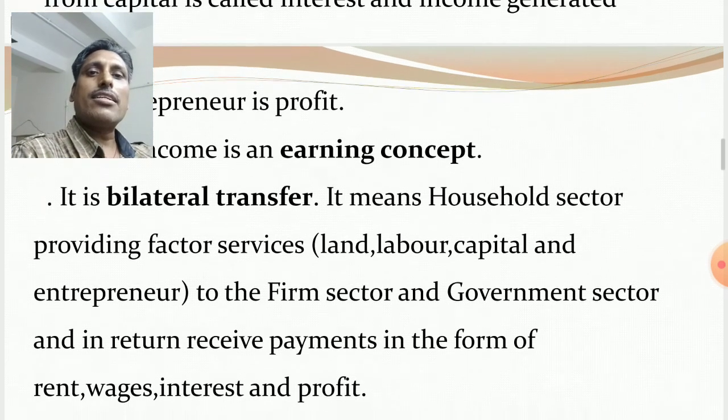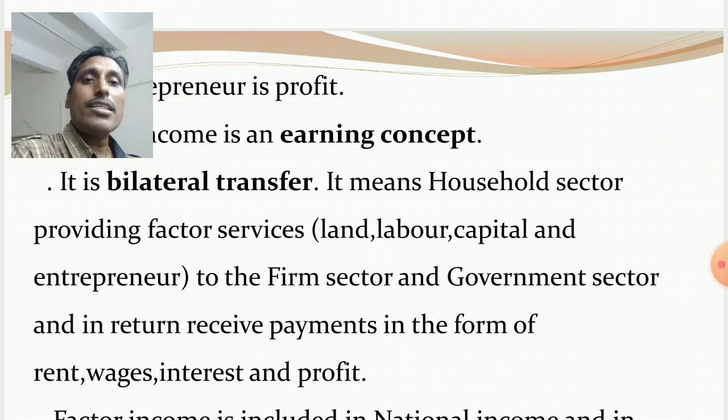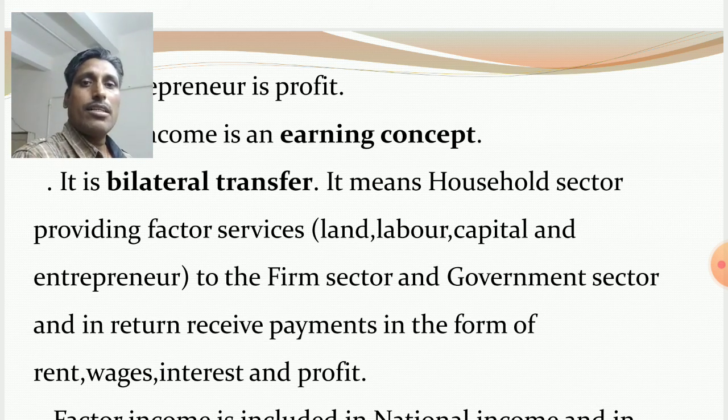It is a bilateral transfer. Bilateral transfer means the household sector provides factor services, land, labor, capital and entrepreneur to the farm sector and government sector, and in return receives payments from them in the form of rent, wages, interest and profit. So transfer is there between the household sector on one side, and the farm sector and government sector on the other side. On one side the household sector provides factor services, and on the other side the farm sector and government sector make payments to the household sector.